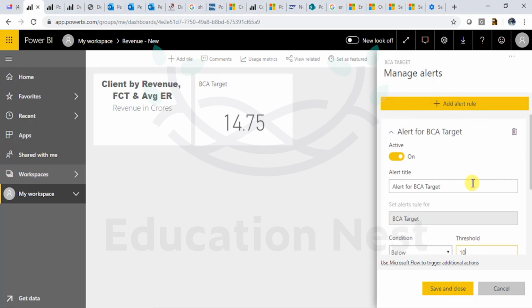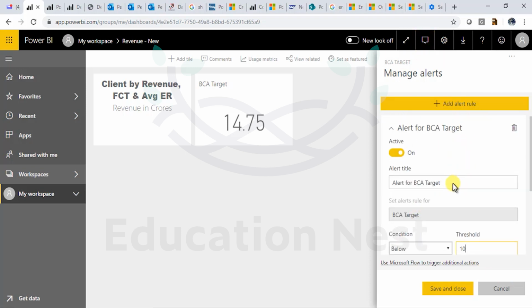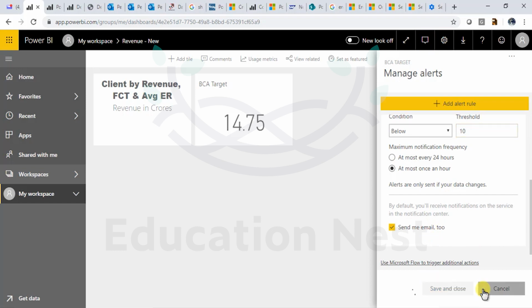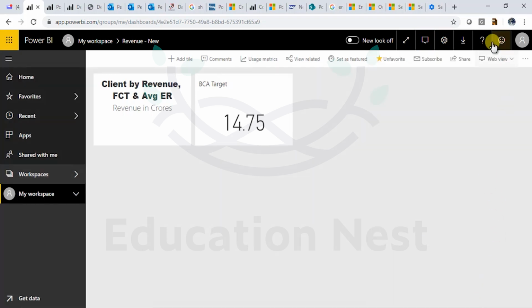So this is kind of an alert which appears in this notification as well as in my mailbox. So this alert is like a push mechanism. The other subscription was a pull mechanism of getting the content delivered to your mailbox.